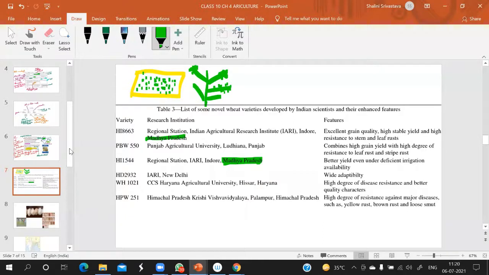Now in New Delhi is wide adaptability. Adaptability means people in New Delhi have adapted very quickly. They have adapted this crop and then